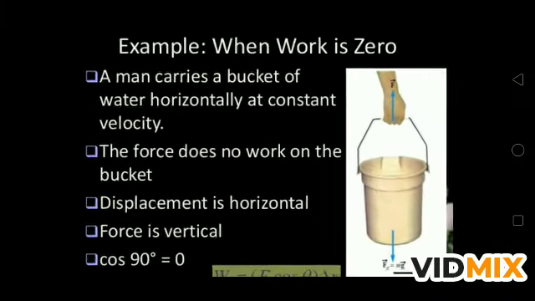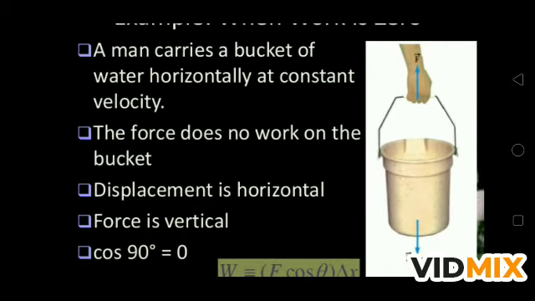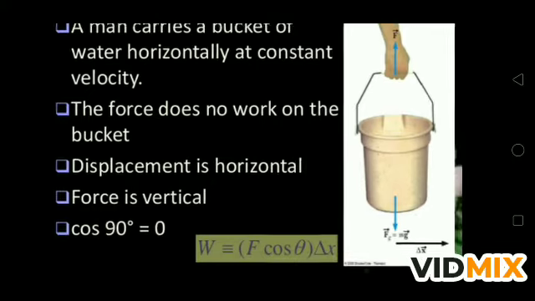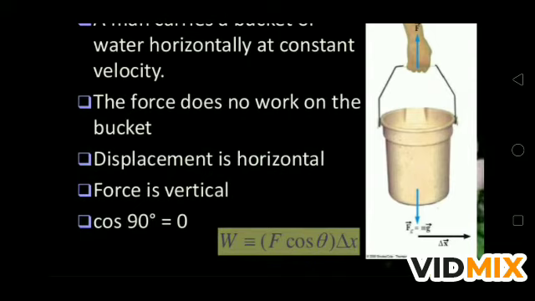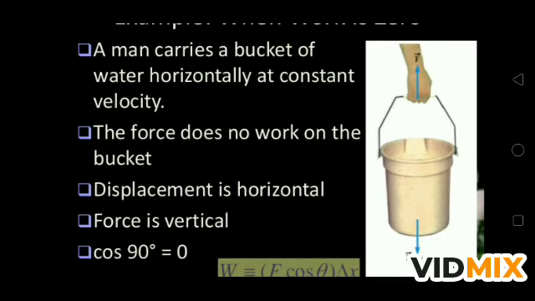Now if you see this diagram, a man carries a bucket of water horizontally at a constant velocity. In this case also the work is 0. The force does no work on the bucket. Displacement is horizontal, force is vertical, meaning the angle between them is 90 degrees. So W is Fs cos 90, and cos 90 is 0, so there is no work done by the force. This is very important: a man carries a bucket of water horizontally at a constant velocity.